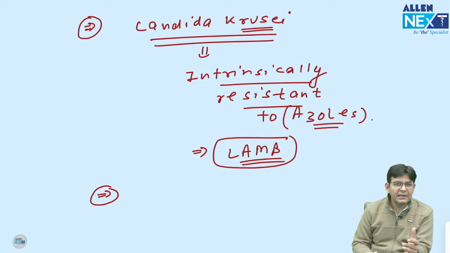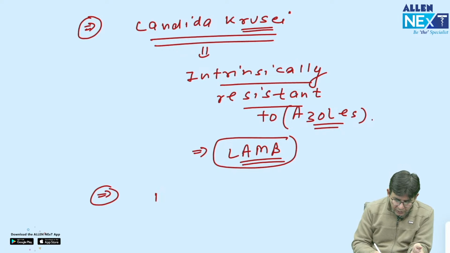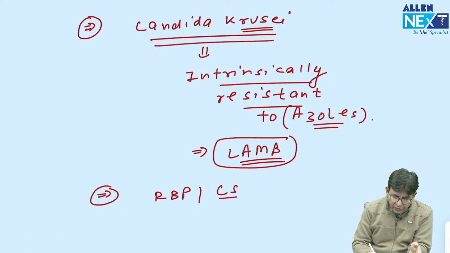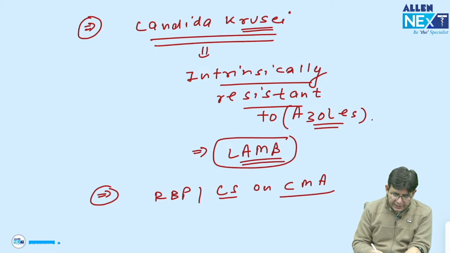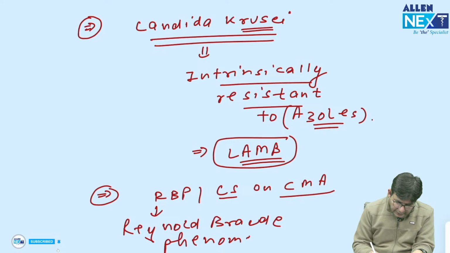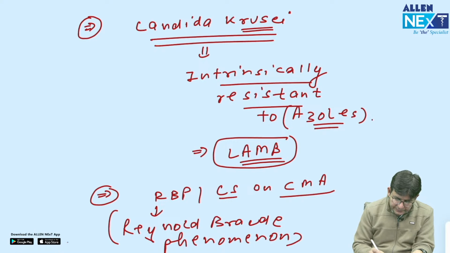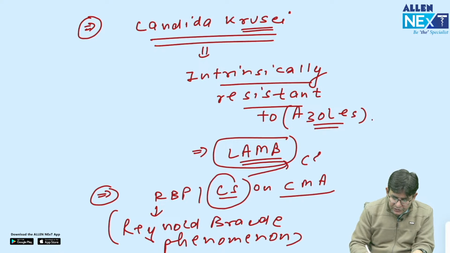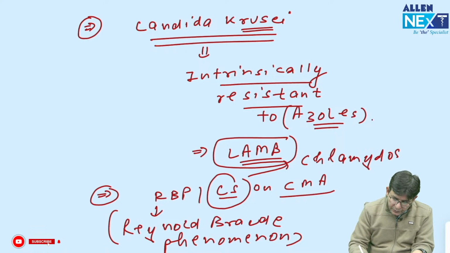Besides that, two phenomena: one is the Reynolds-Braude phenomenon, and the other is chlamydospore formation.